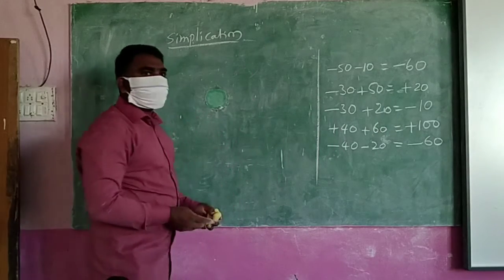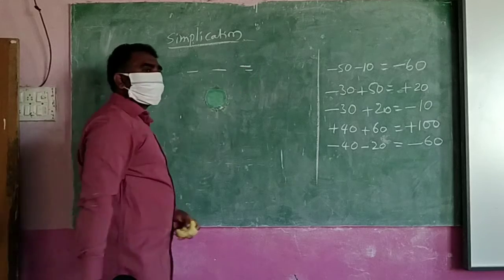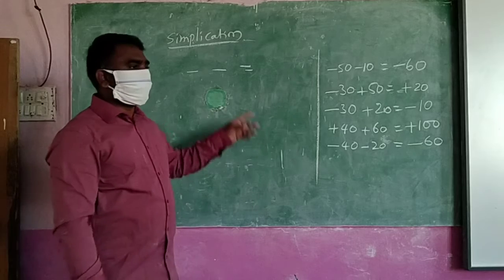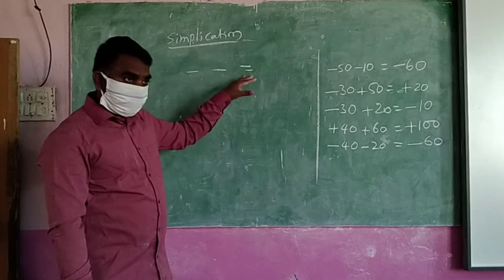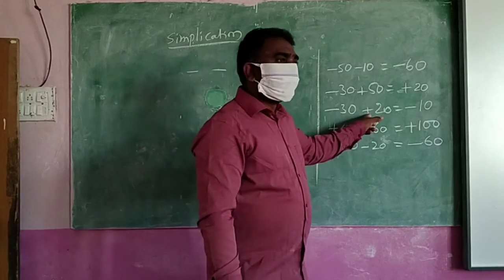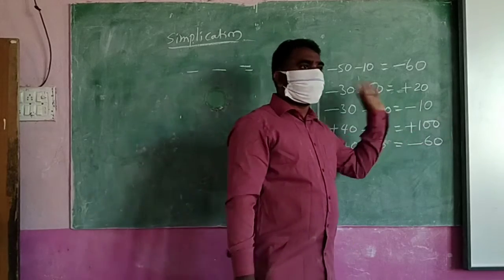Two symbols, minus and minus, can be there, suppose. Minus and one more symbol minus, two symbols like that can work, minus and minus side by side. When it is only side by side, so here this one symbol, not like that. This minus belongs to 30, this plus belongs to 20, no problem here.